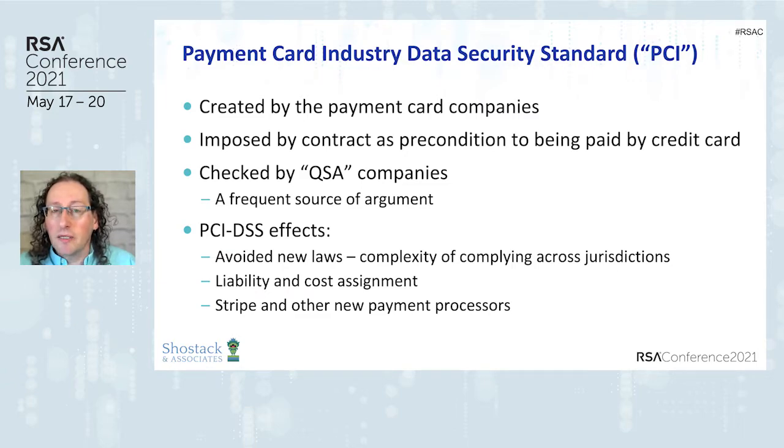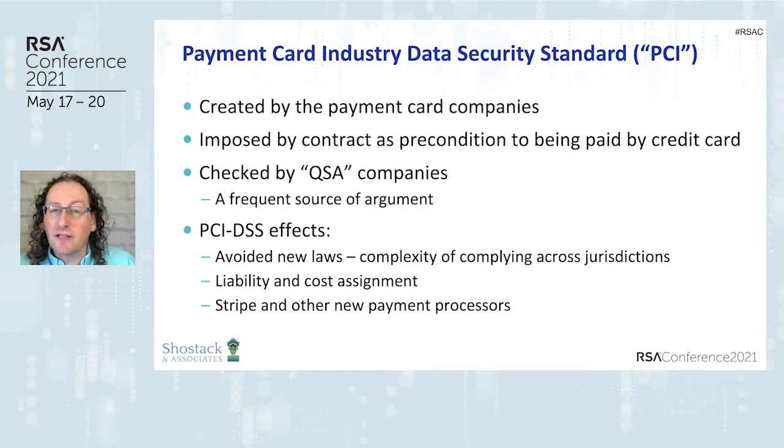demands for new laws have fallen away, and this gives us some simplification. We don't have to worry about complying with one law in the US for credit card security, one law in the UK, one law in Germany, one law in China. We have a single set of standards that we can comply with globally, and that's useful. PCI assigns both liability and cost, and the people to whom it's assigned often don't like that.